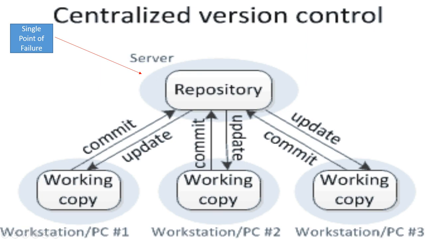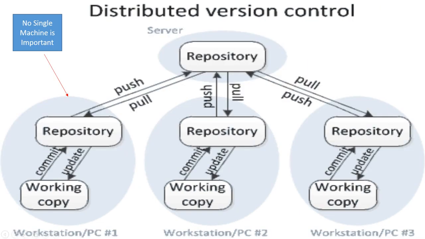In a centralized version control system, we'll have a central server, and the developers who are working on the source code will commit that code to the central server. Now the problem with the centralized version control system is that there is a single point of failure. If something happens to my central repository, that means my entire source code is gone. Hence the world started moving from a centralized version control system to something called a distributed version control system.